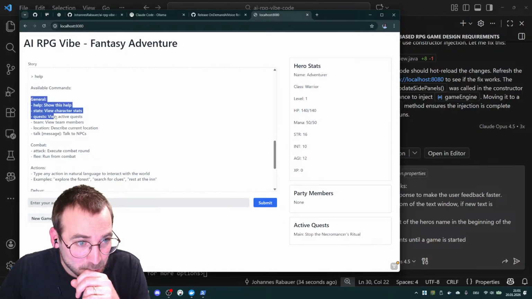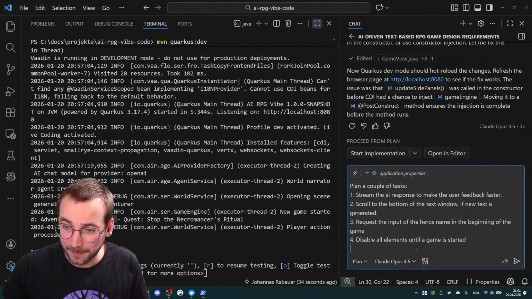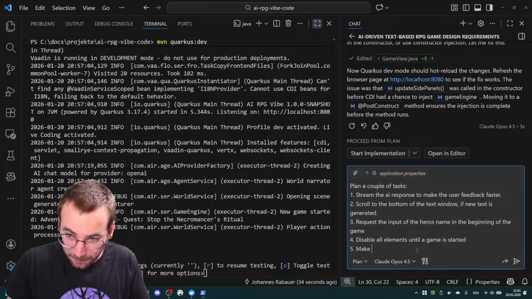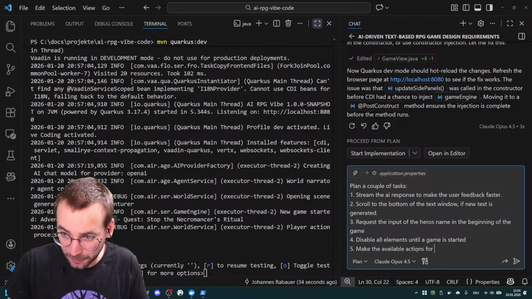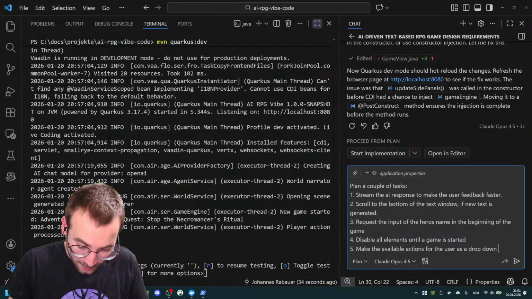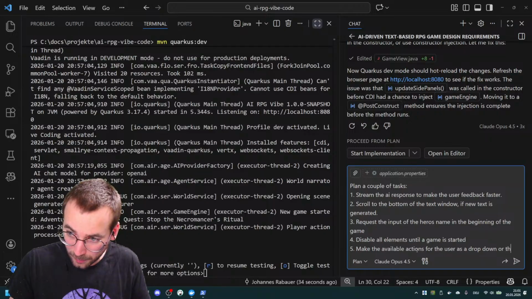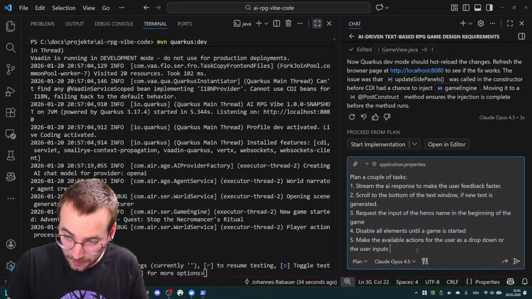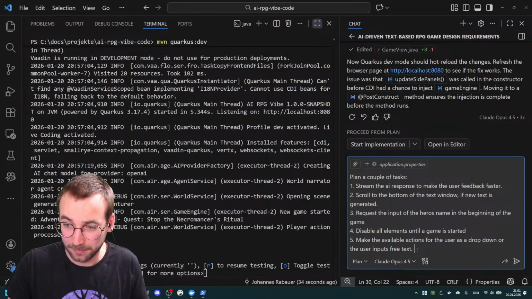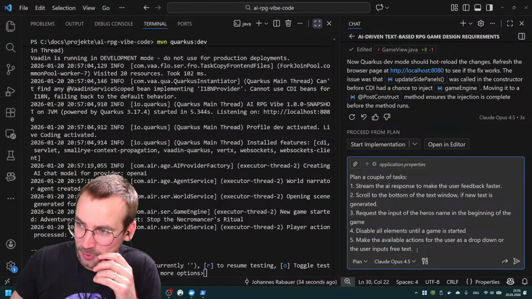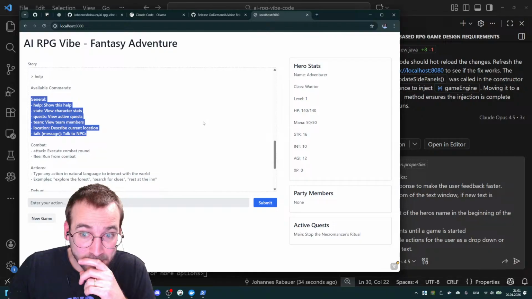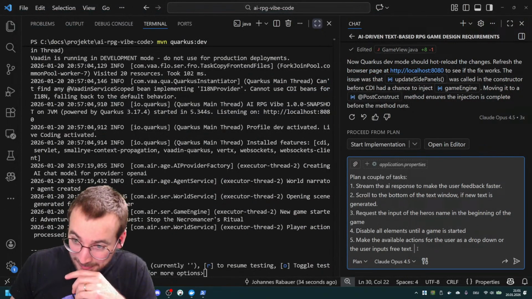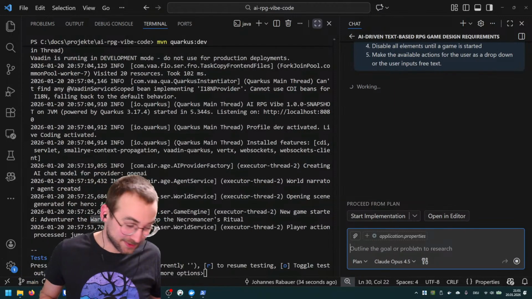Yeah, and I want to have, okay, make the available actions for the user as a drop-down. Or the user inputs free text. Yeah, it will do something, I'm sure. Yeah, that's really good. I'm really impressed. Sadly, I'm really impressed with that.